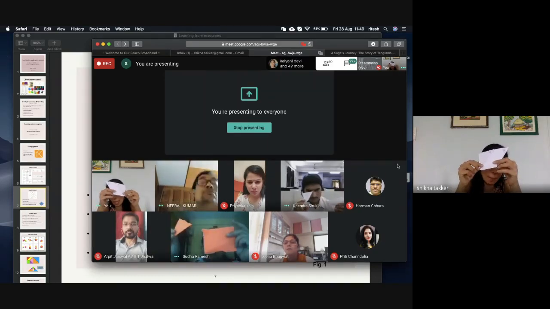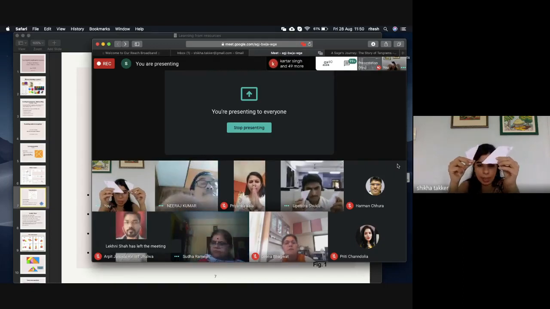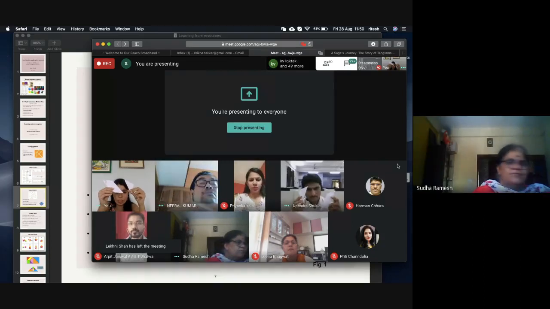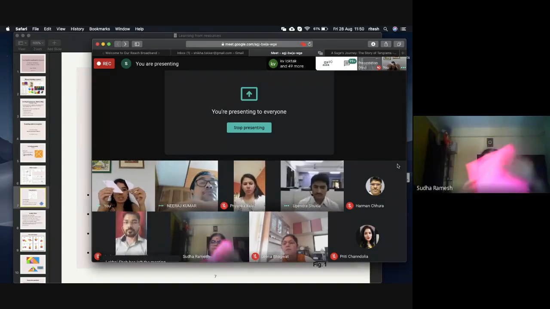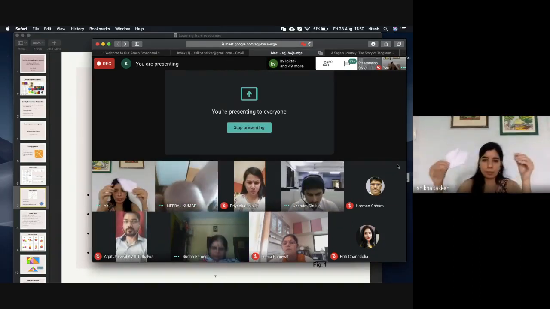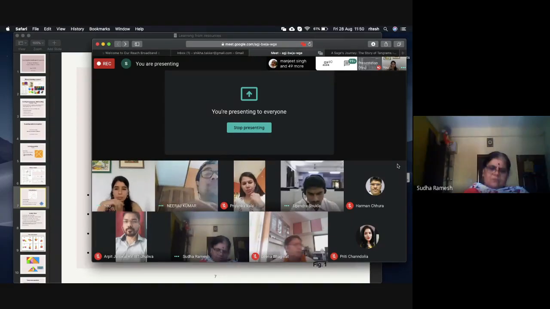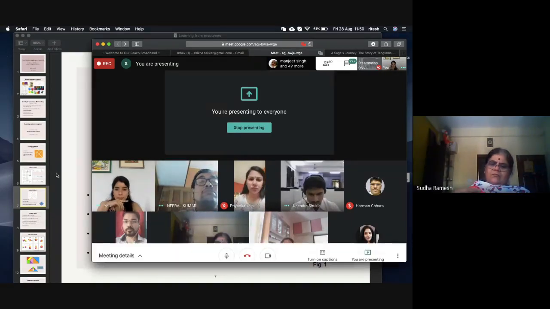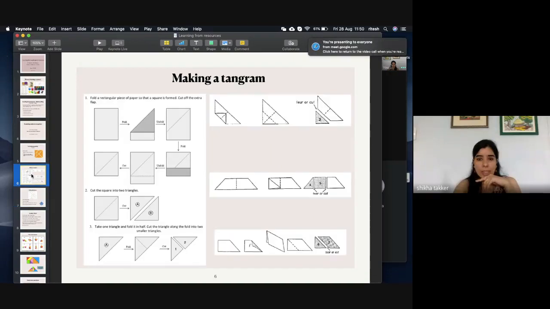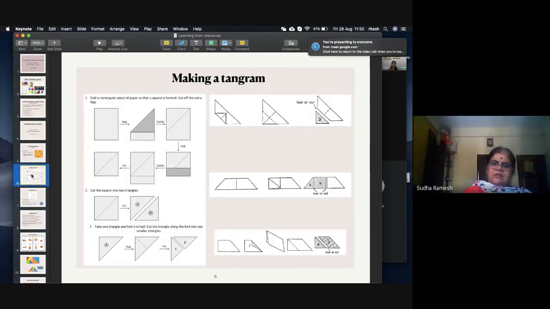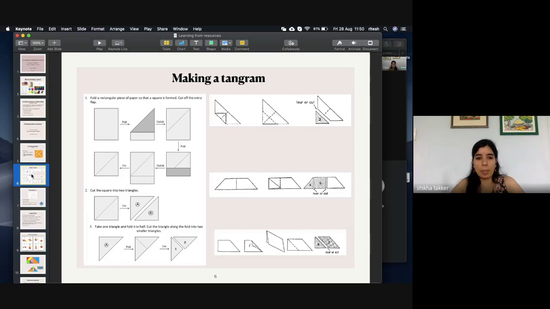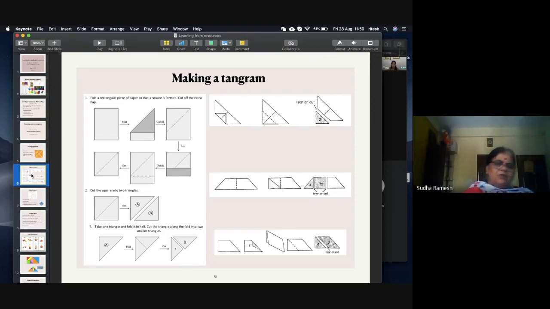Sudha ma'am, you can take another A4 size sheet and we'll quickly start. Cut out the biggest triangle from it. I'll show you the steps here. And you tell me which step, then I will help you with that step.